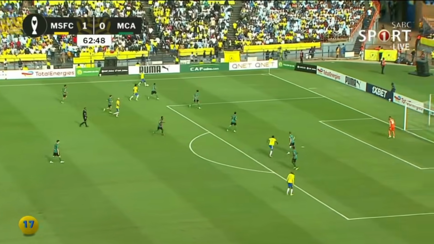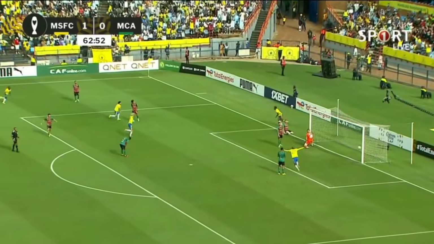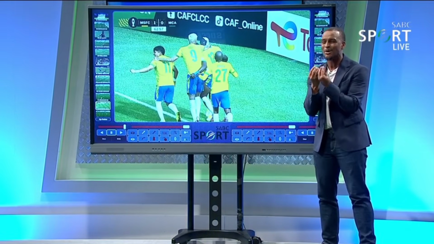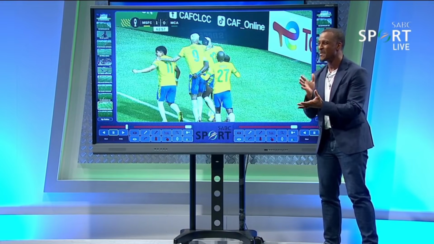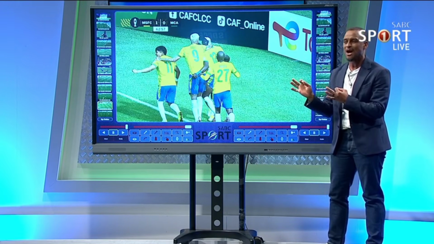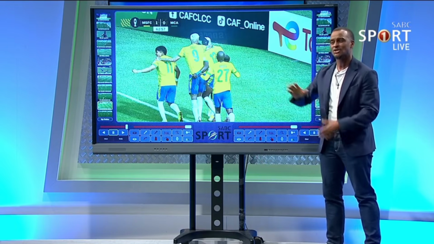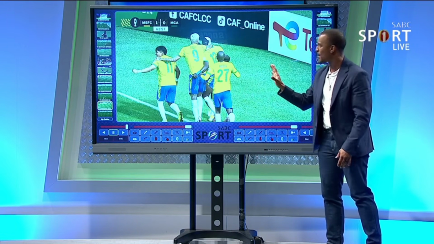Aubrey Modiba, the ball goes out wide. And then an absolutely stellar ball, and it needs a striker who's willing to get there. We speak about smelling where the goal is, getting in the kitchen, as your friend says, Doc. Mark Williams says you have to be in the kitchen. In the kitchen. 18 passes, the 19th touch, the ball is in the back of the net. Absolutely spectacular from Mamelodi Sundowns.